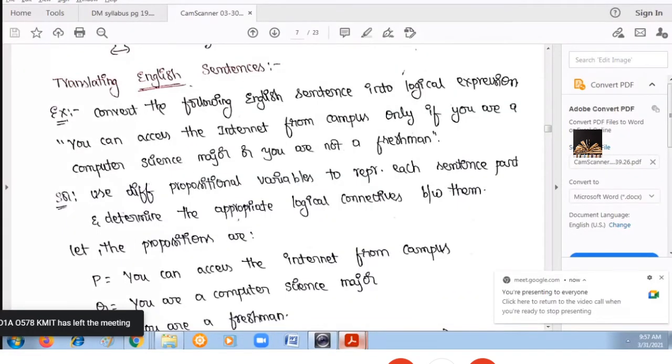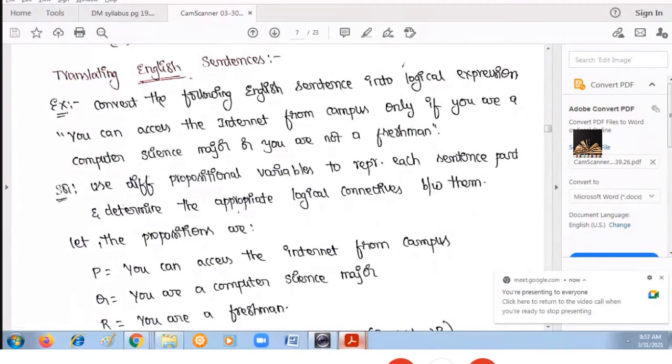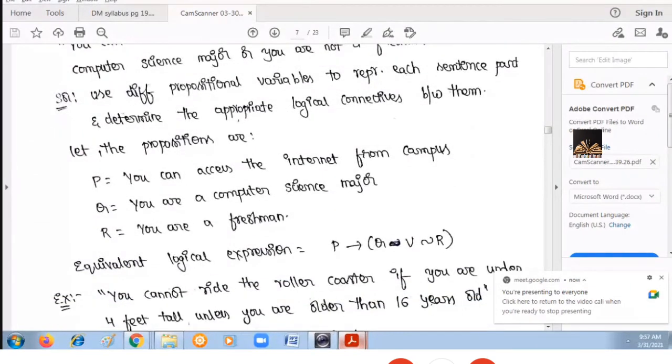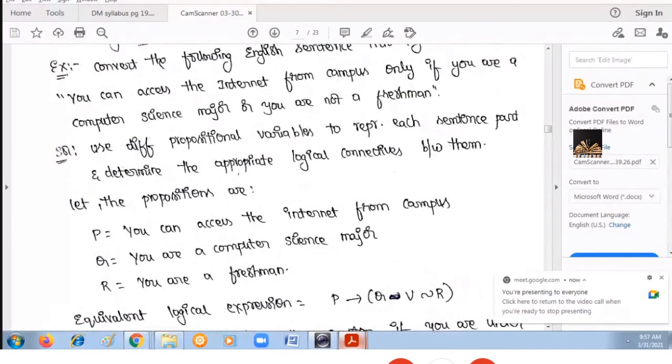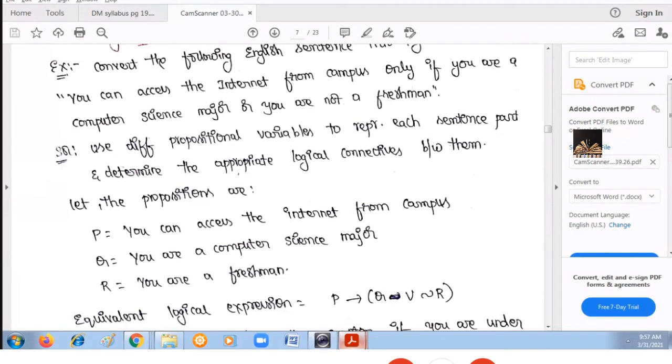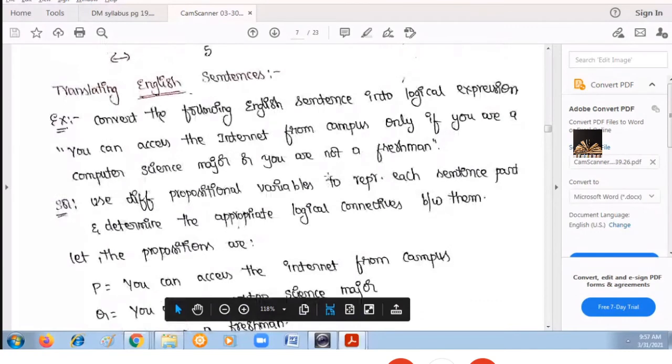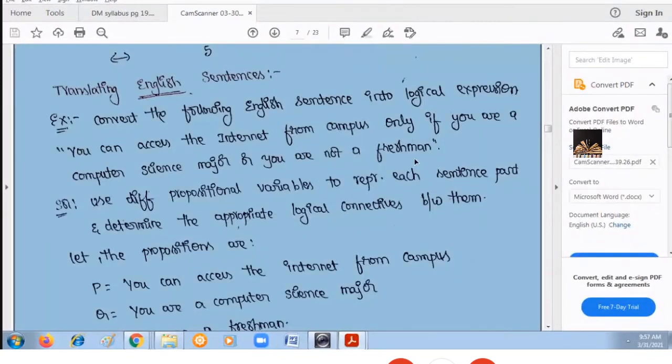Now see, whenever a human readable English statement is given, how do we get the equivalent logical expression? That is, the conversion of English statements to logical expressions. Consider example one: you can access the internet from the campus only if you are a computer science major or you are not a freshman.